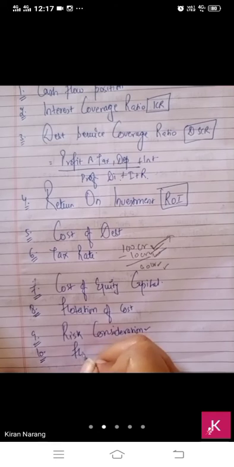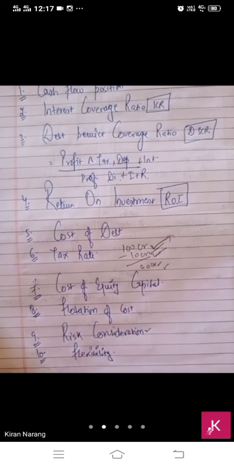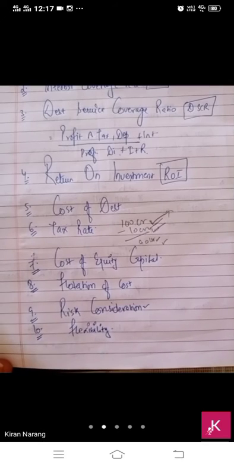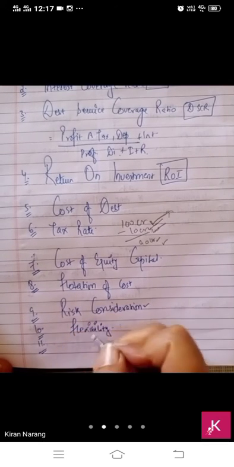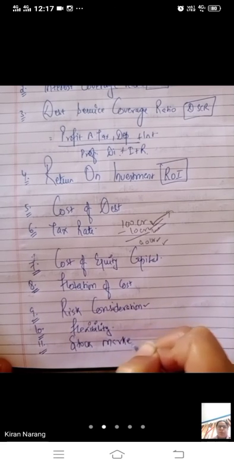Then flexibility. You have to consider the flexibility also. According to this principle, capital structure should be fairly flexible. Flexibility means that if needed, the amount of capital in the business can be increased or reduced. Then stock market condition.